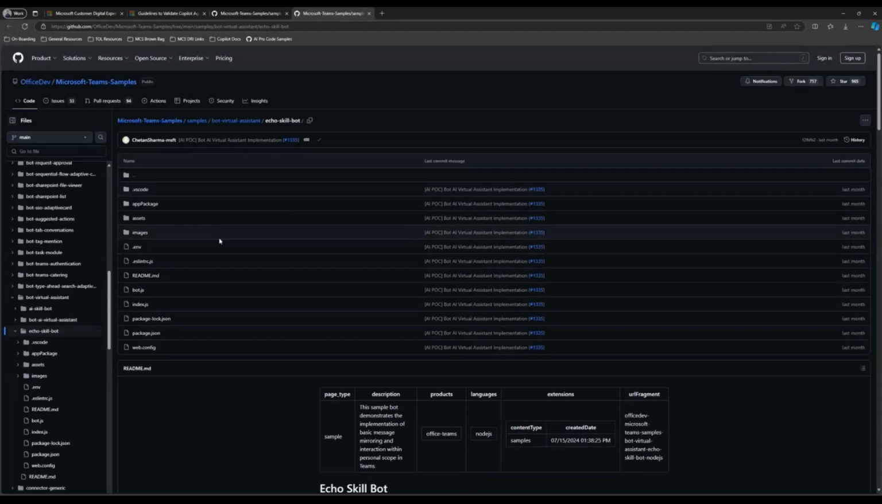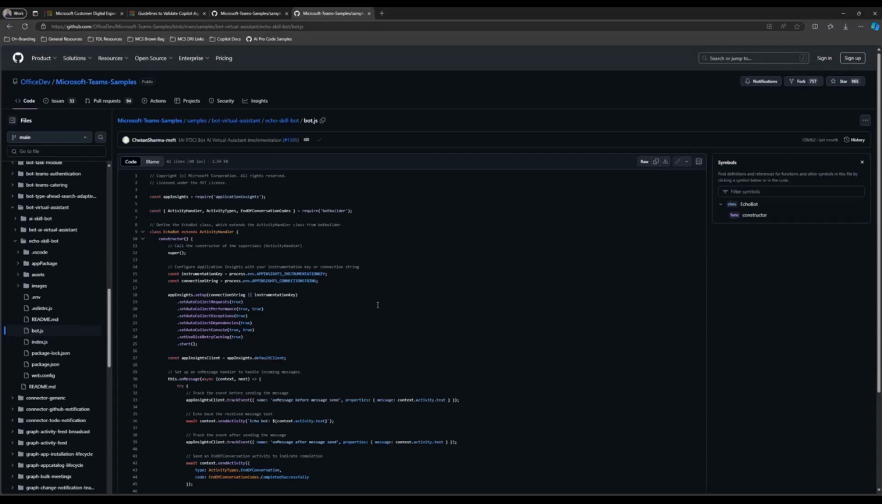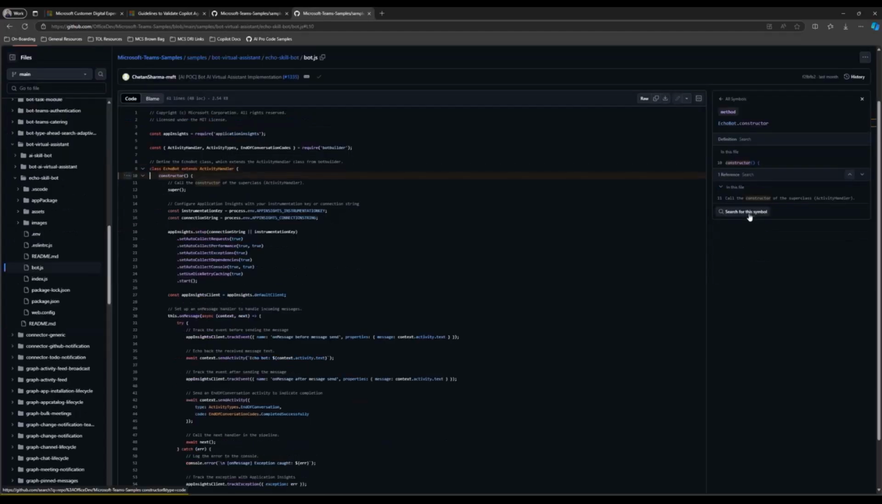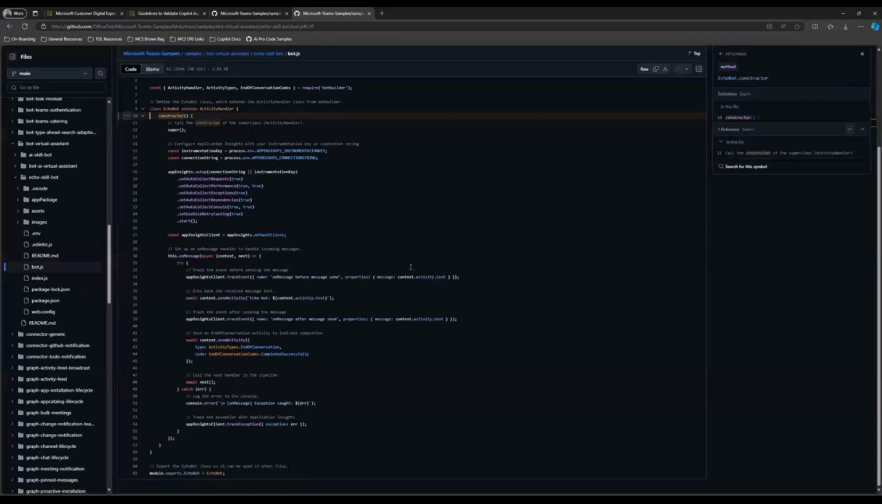So similarly, we have the echo skill bot, and again, just going back to bot.js super quickly. Once you dive into bot.js, we go into the constructor for this, and as you can see, we aren't doing a lot. We're basically creating a message handler. There is a server that we have set up, and there is a web config file here that you'll see. We'll come to that super quickly.